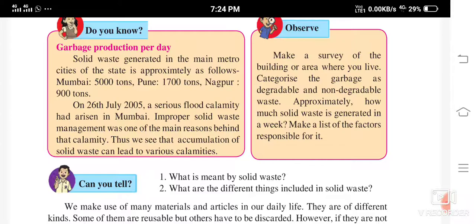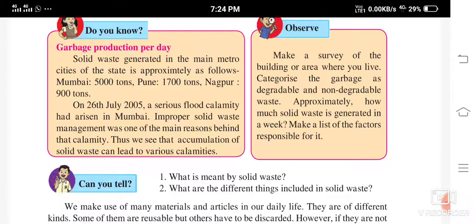Now see, make a survey of the building or area where you live. Categorize the garbage as degradable and non-degradable waste. Approximately how much solid waste is generated in a week? Make a list of the factors responsible for it. Now you can do the survey.